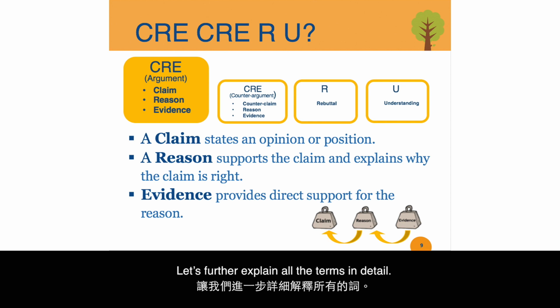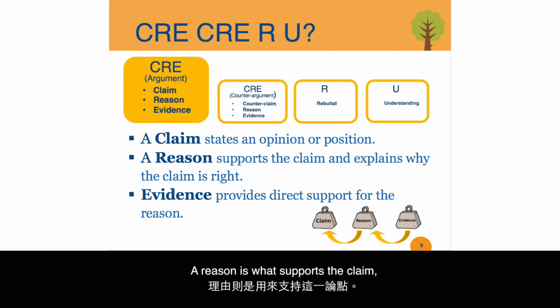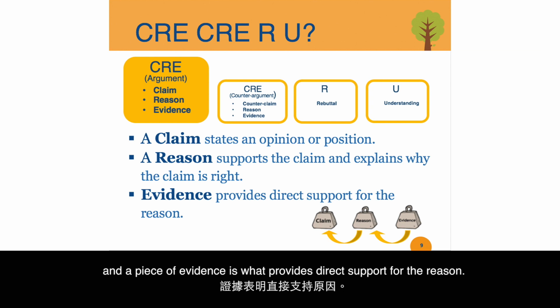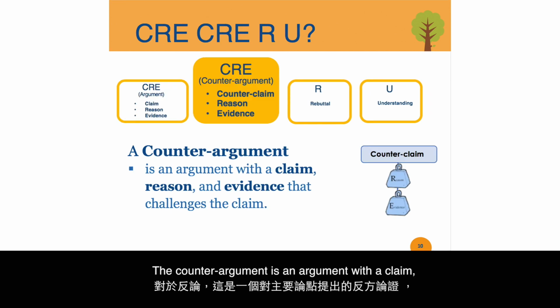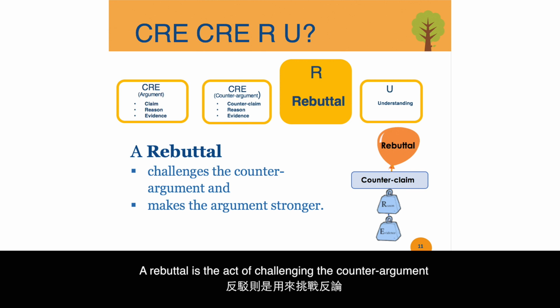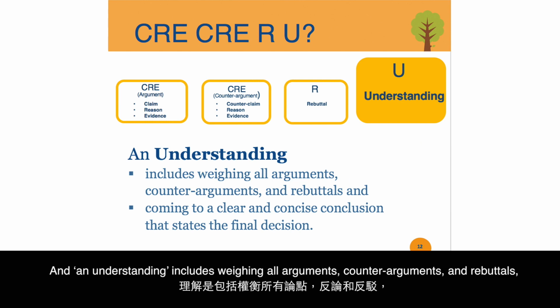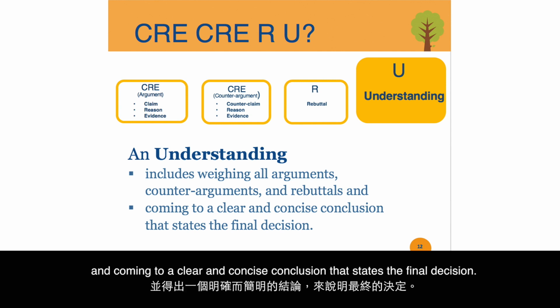Let's further explain all the terms in detail. A claim is the act of stating an opinion or position. A reason is what supports the claim, and a piece of evidence is what provides direct support for the reason. The counterargument is an argument with a claim, reason, and evidence that challenges the first claim. A rebuttal is the act of challenging the counterargument and making one's argument stronger. And an understanding includes weighing all arguments, counterarguments, and rebuttals, and coming to a clear and concise conclusion that states